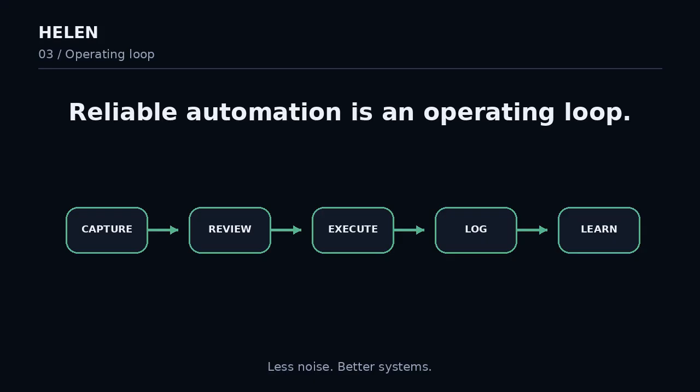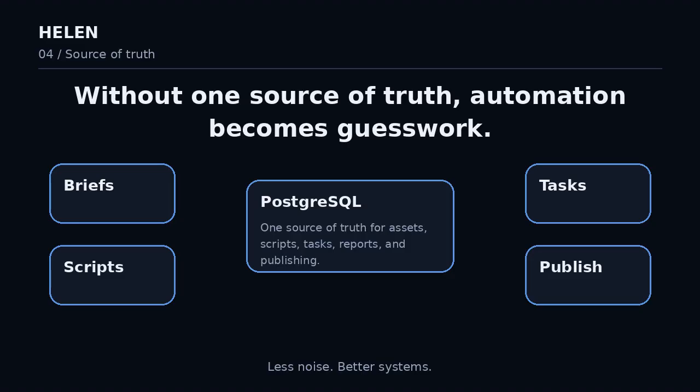Every automation needs a source of truth. A source of truth is the place that defines the current state of the system. It could be a database, a structured table, or a controlled internal record. But it cannot be scattered across 5 tools with 5 different versions of reality. When every tool has its own truth, the system becomes fragile.